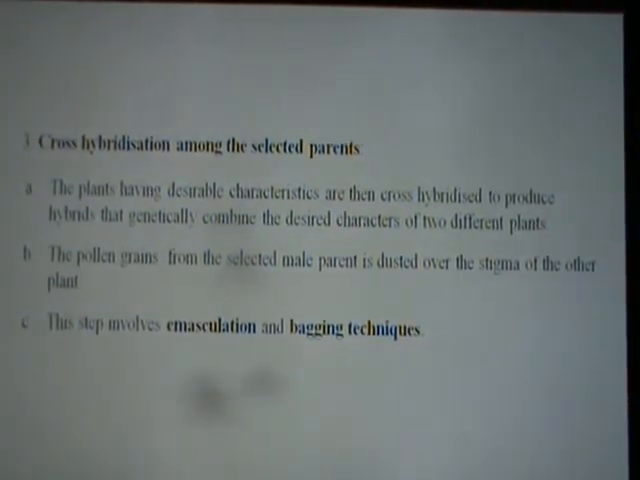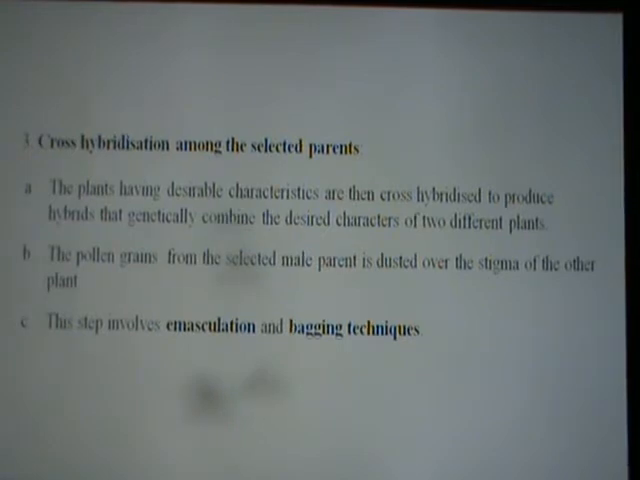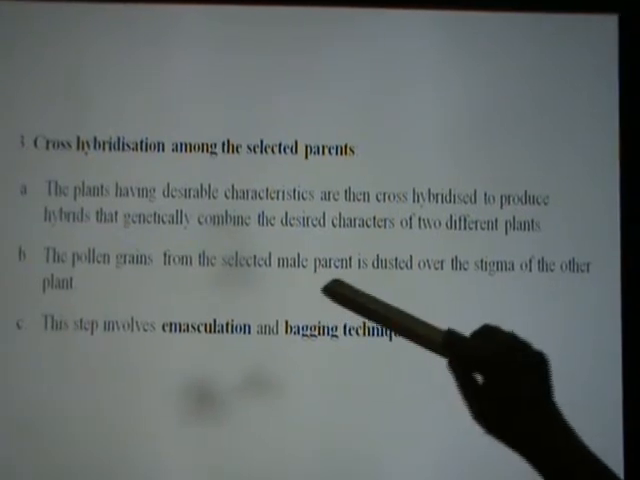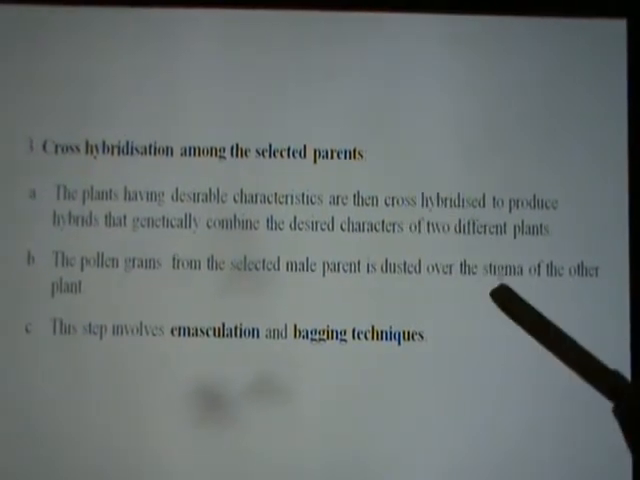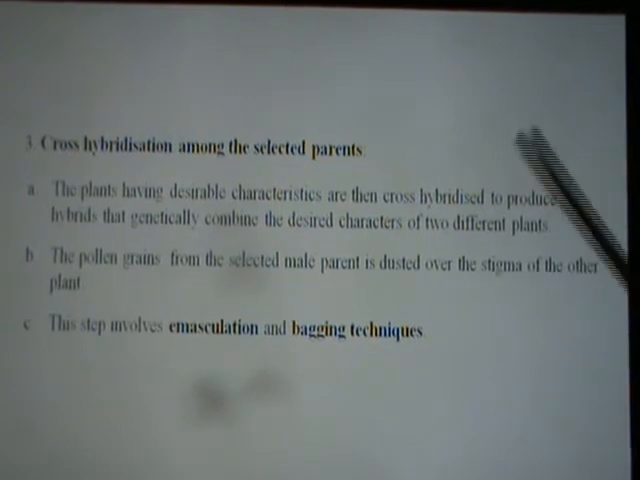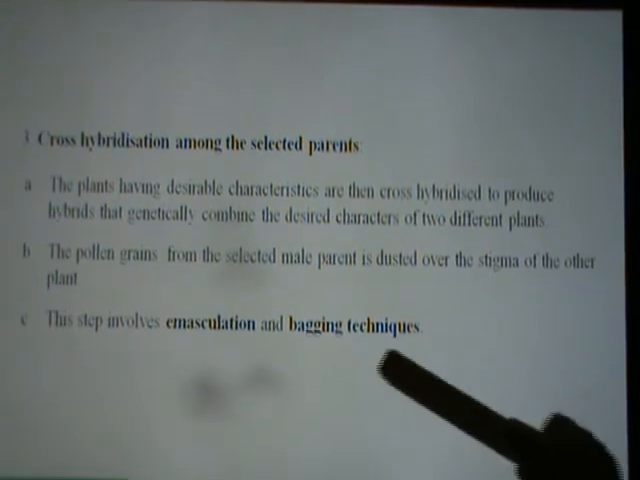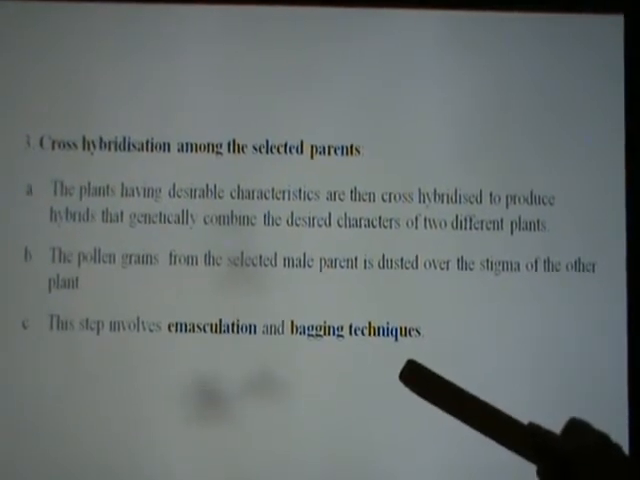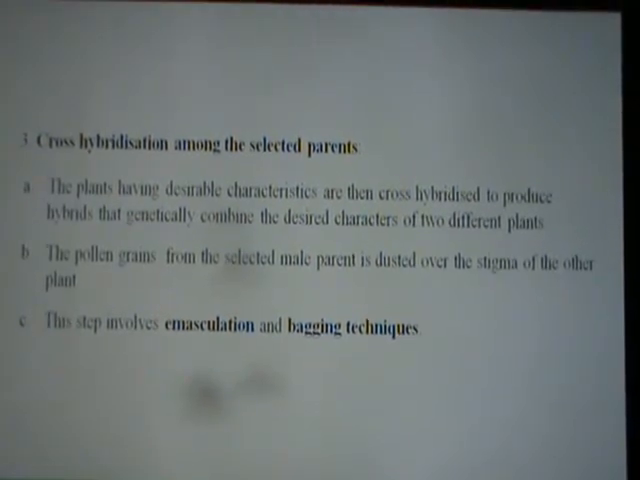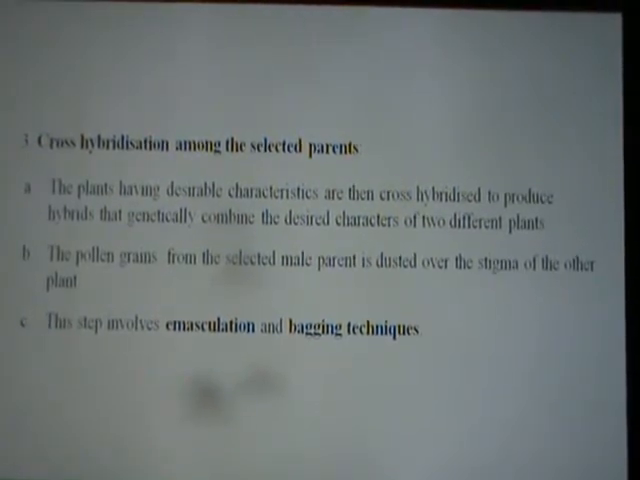So you must have already learned this in the previous classes, how the pollination is done. For this purpose, if the pollen grains from a selected superior male parent have to be dusted over the stigma, what happens? It will not allow self-pollination. For this process, the step involves emasculation and bagging techniques. The anther has to be removed and the stigma of the plant has to be covered. So next, this breeding technique can be done on that plant to get higher yield.